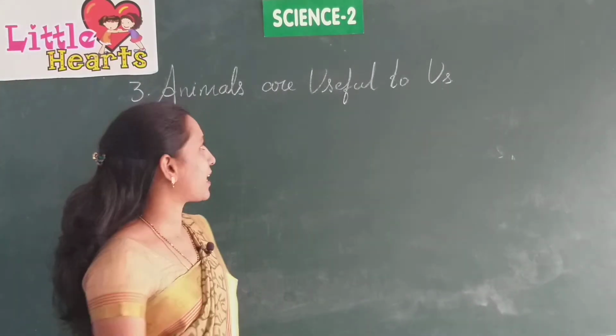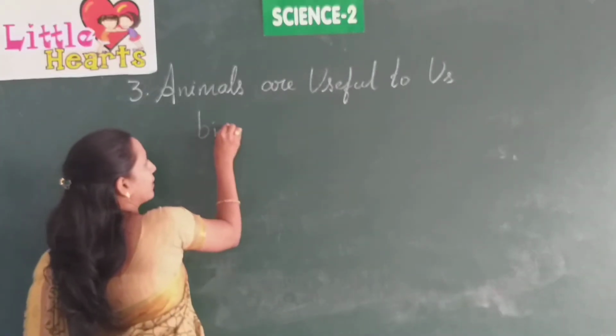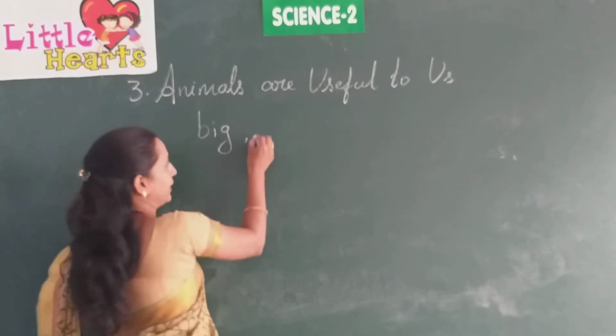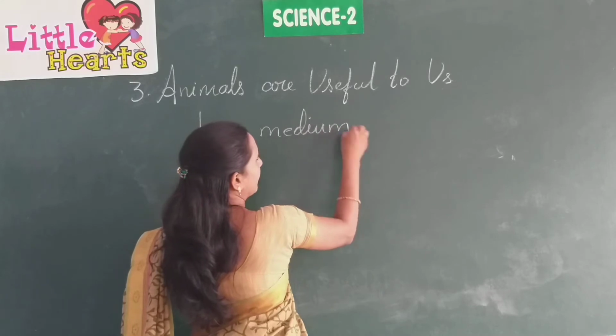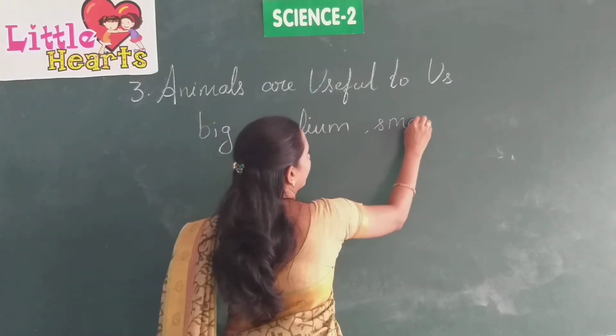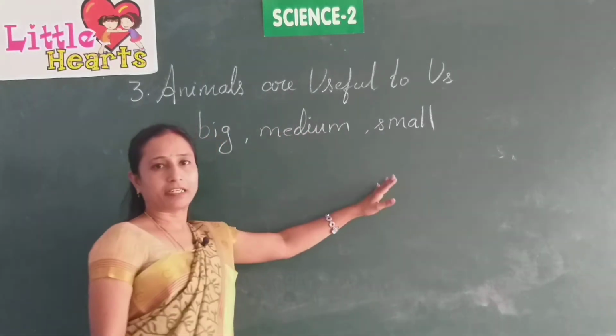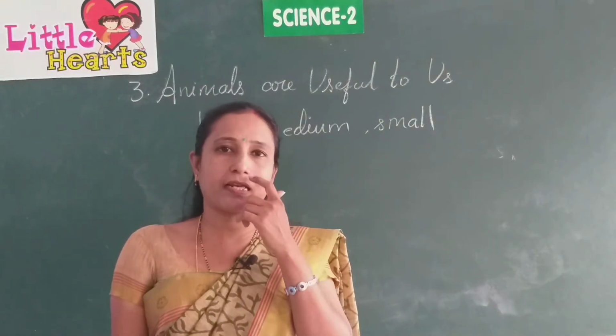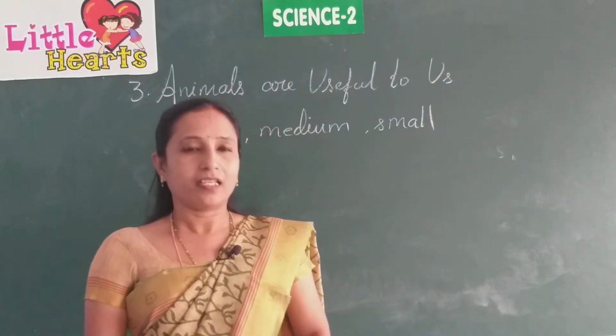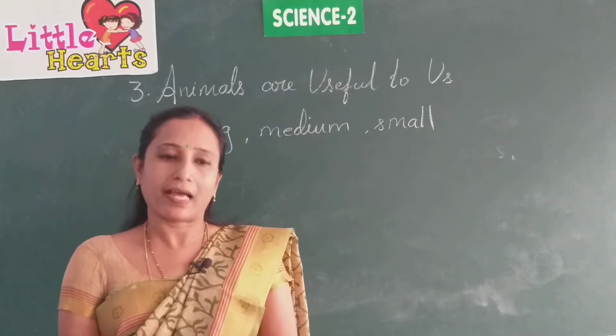Some animals are big, some animals are medium, some animals are small. Okay, sizes are different. In our surroundings or in our environment, we can see all these different kinds of animals.